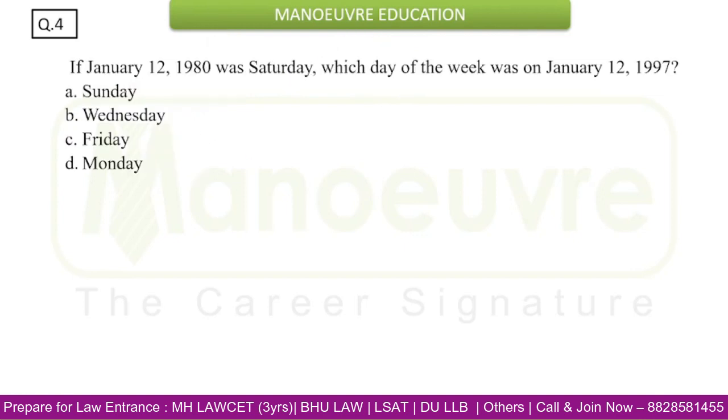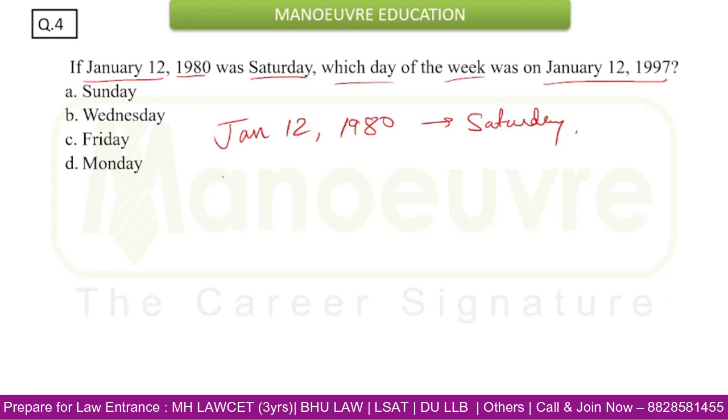Now focus on this one. If January 12, 1980 was Saturday, which day of the week was on Jan 12, 1997? Now if I place here Jan 12, 1980, this was given as Saturday. They have asked us which day it will be on Jan 12, 1997. So how to approach this question? First try to find out how many years there are from 1980 to 1997.